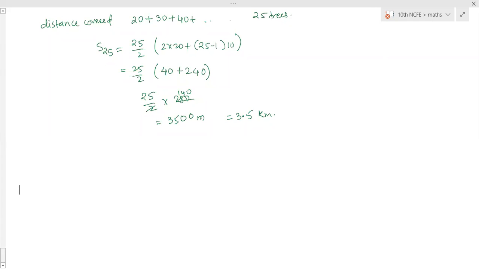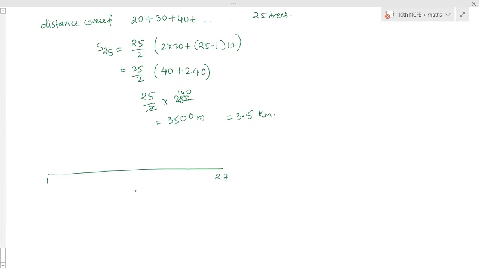Ma'am, so if one of the flags is in the middle, then on the left hand side there'll be 13 flags, and on the right side there'll be 13 other flags, right? Totally there are 27 flags. So 1 to 27. The students of a school decided to beautify the school on the annual day by fixing colorful flags on the straight passage of the school. They have 27 flags to be fixed at intervals of every 2 meters. The flags are stored at the position of the middlemost flag.